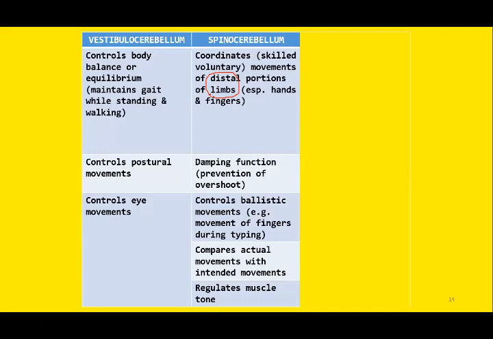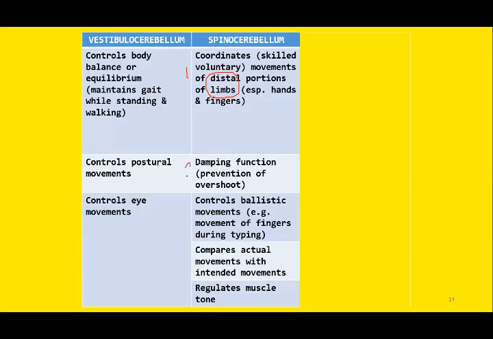So spinocerebellum is the coordinator of these skilled voluntary movements. This will coordinate and smoothen the movements of the upper limbs as well as the lower limbs, especially fingers and hand movements. So this is the first function of spinocerebellum.